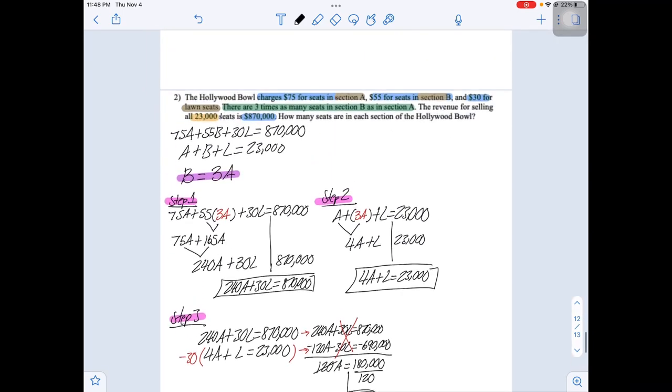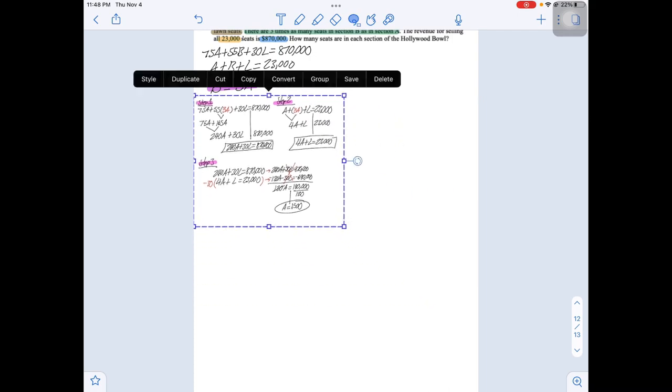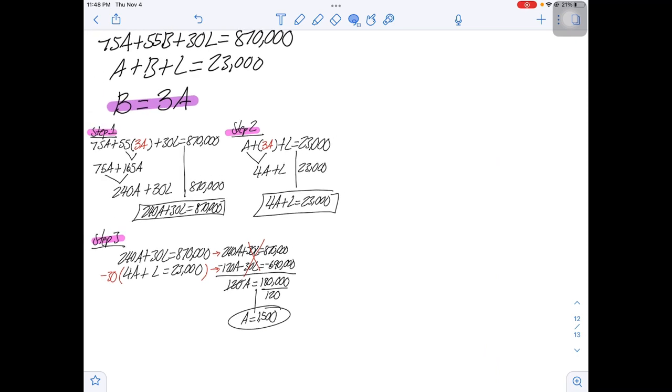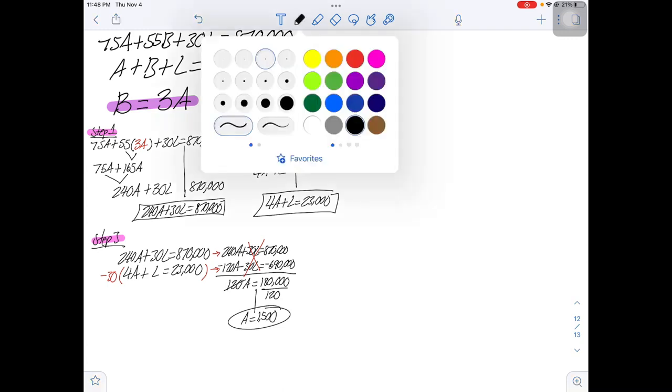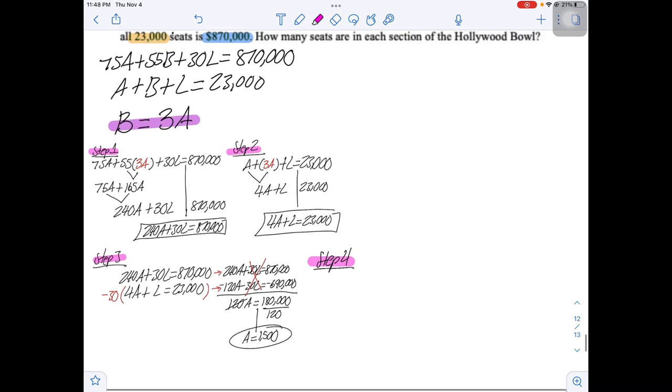Okay. All right, I think I wrote too big, so let me write a little smaller here. So let us go to step 4. Step 4, I'm going to plug in A somewhere. Well, look at this.